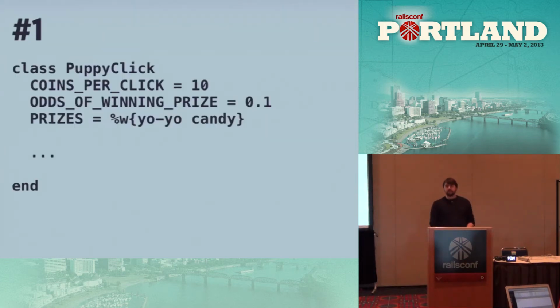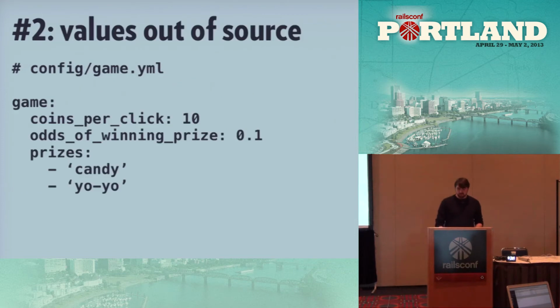So let's take our first stab at this. We've got the puppy click class. Yes. So we've got 3 beautiful constants there: coins per click, odds of winning prize, and an array of prizes. I feel like we've done pretty good so far. We've avoided any kind of magic number. It's not terrible, right? But at the very least, we get the damn things out of source. If I was happy with this, I wouldn't be yammering on about this for 40 minutes.